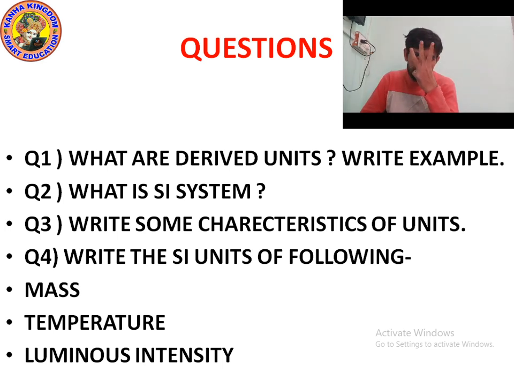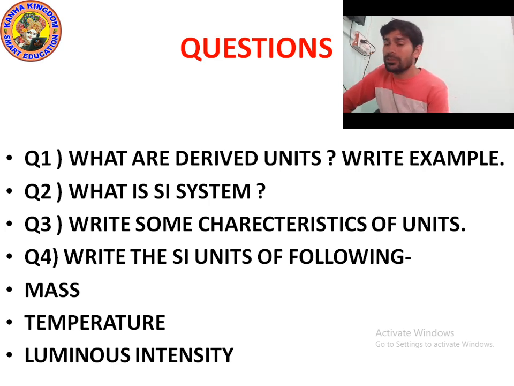The SI unit of length is meter, mass is kilogram, time is second, electric current is ampere, temperature is Kelvin, luminous intensity is candela, and amount of substance is mole. I hope you understood.